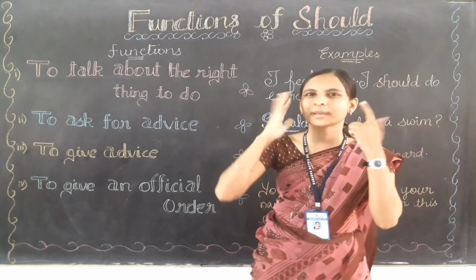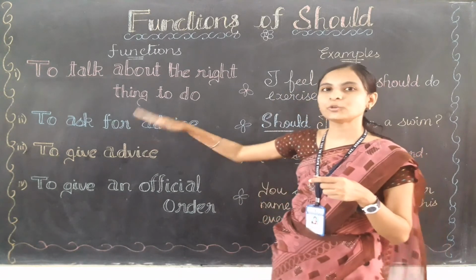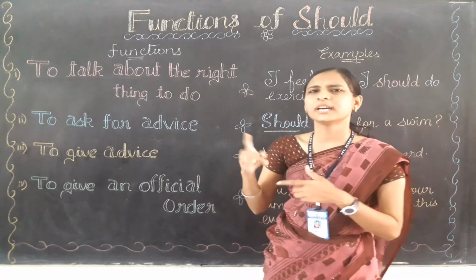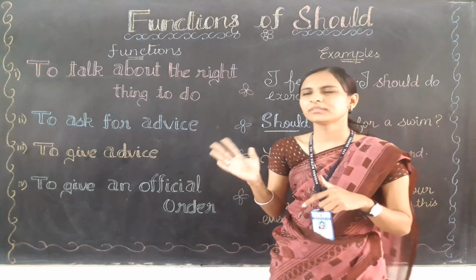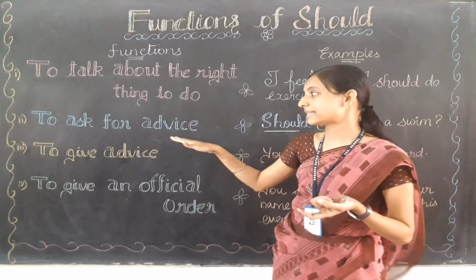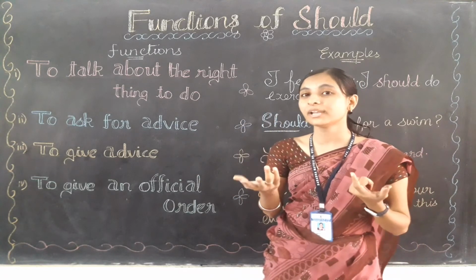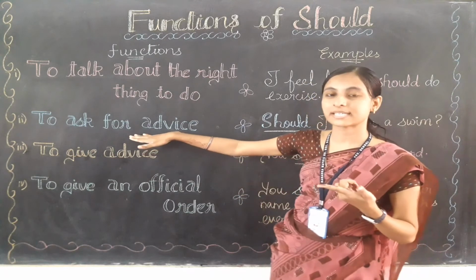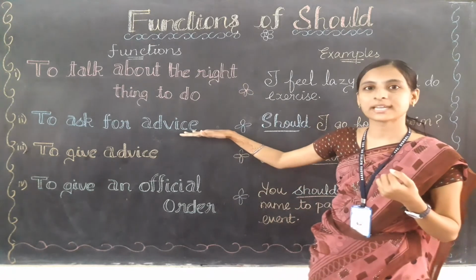I don't know, I'm just very confused, you have to tell me. For those places, we can use should while asking. Okay, we are asking advice. நான் வந்து இன்னும் நிறைய தூங்கணுமா? என் ஃபேஸ் டல்லா இருக்கா? Please tell me. Should I sleep more? It means I am asking advice about my sleep, because if I didn't sleep well, my face will get dull. So whenever we are asking for advice, there we can use should. This is the second function.